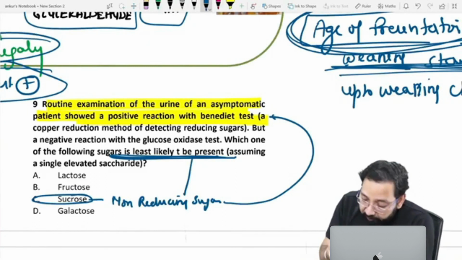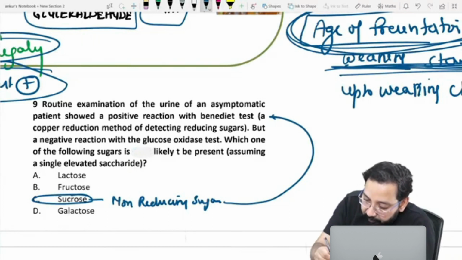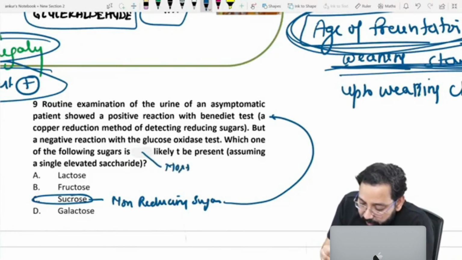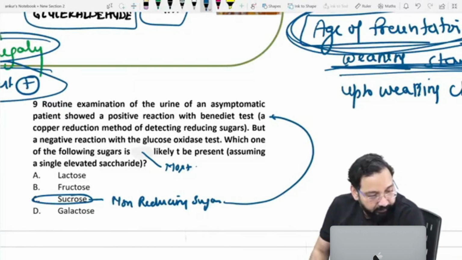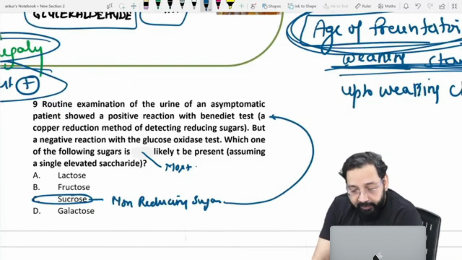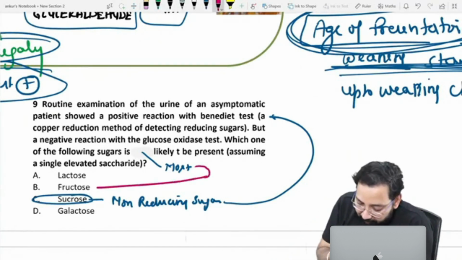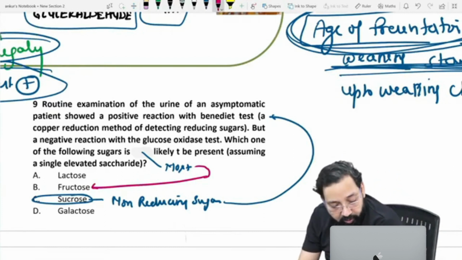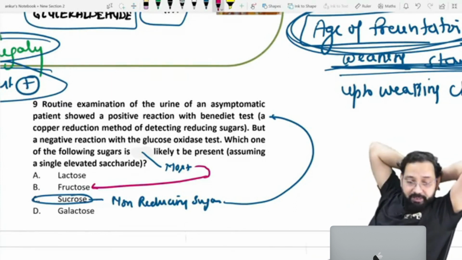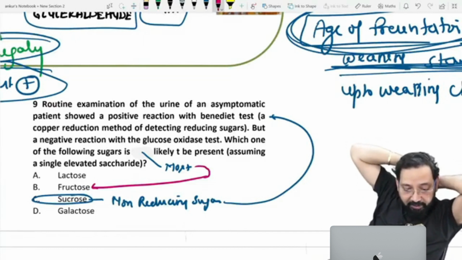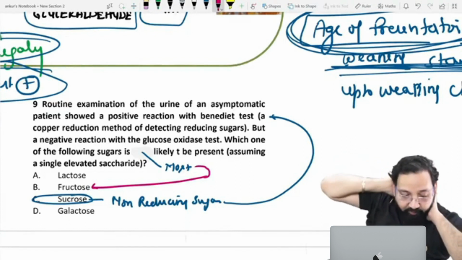Sucrose is a non-reducing sugar. If I change the question to ask what is most likely, then the answer would be fructose, the most likely sugar present asymptomatically. If most likely, the answer is B, and if least likely, the answer is C. Got the point?